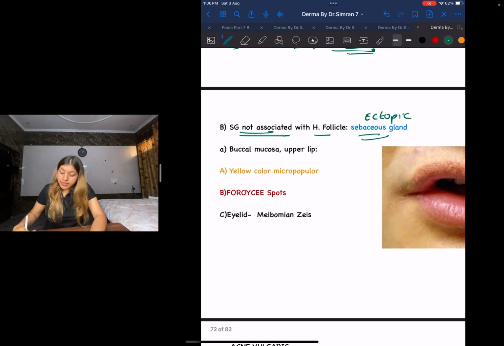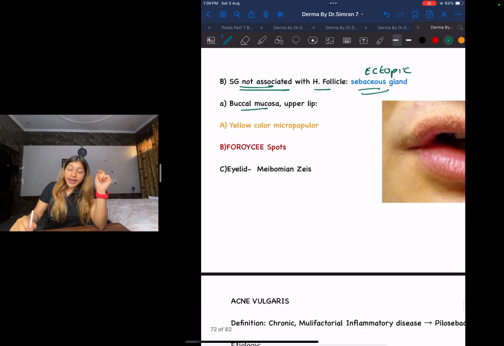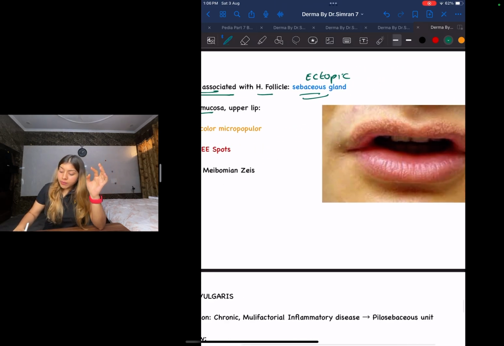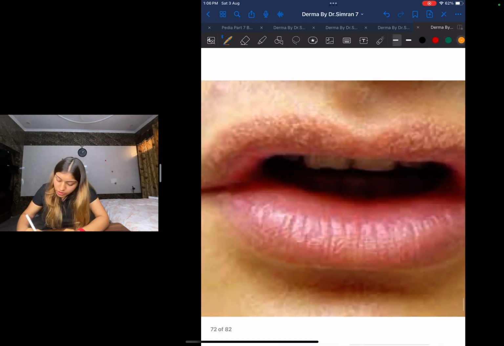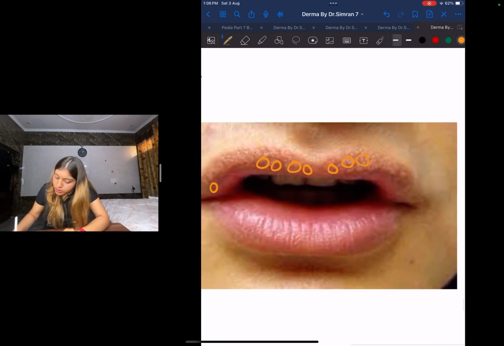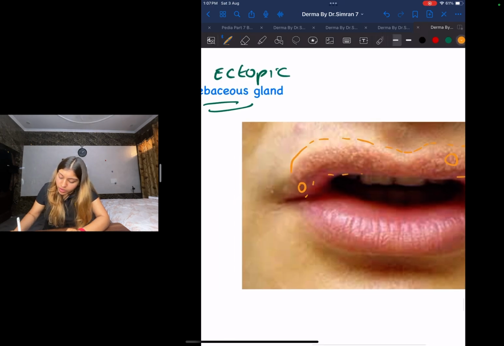And where is this present? This is going to be present in your buccal mucosa and your upper lips. And what kind of thing will it give? It will give this yellow color. Okay, I will show you an image. See, these are yellow colored micropapular spots. These are multiple. You can see there are multiple spots on the upper lip. I'm going to erase it so you guys can see clearly. So these are your multiple micropapular spots.